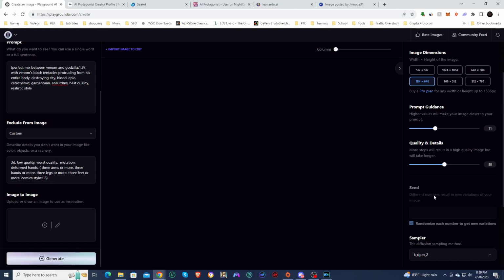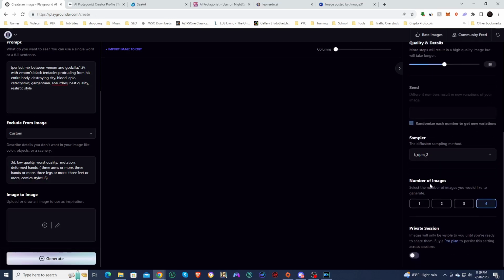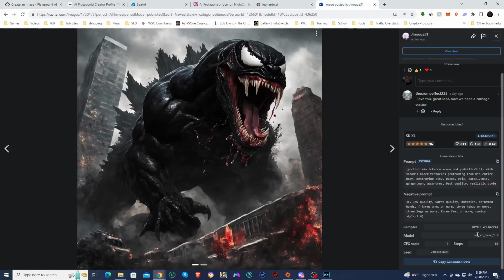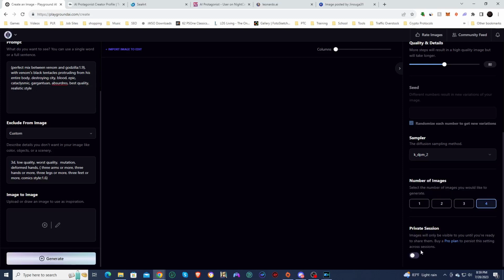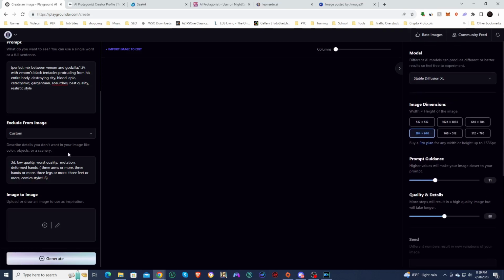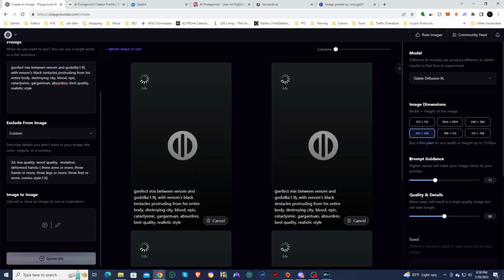There we go. I'm going to use a random seed, 4 images, sampler. So the sampler here was DPM 2M Karras. Yeah, I think this will work well. So we'll use this and we'll keep it on a private session. Alright, so we will generate and see what happens.